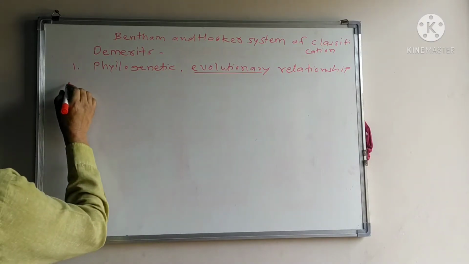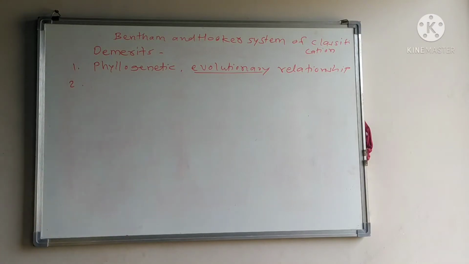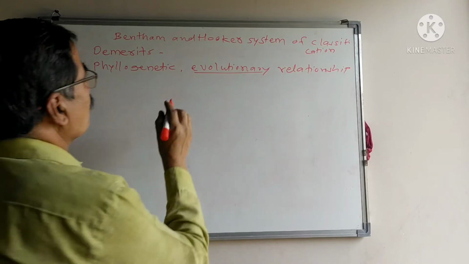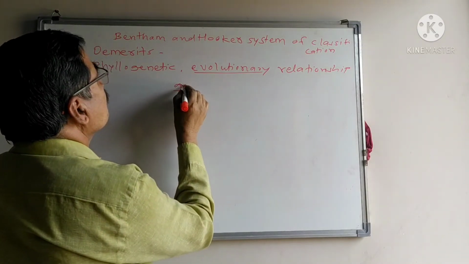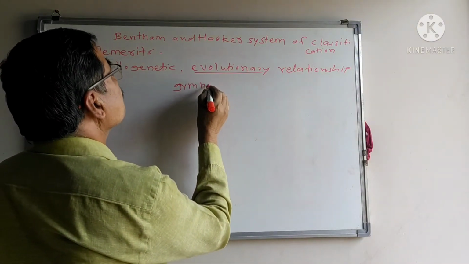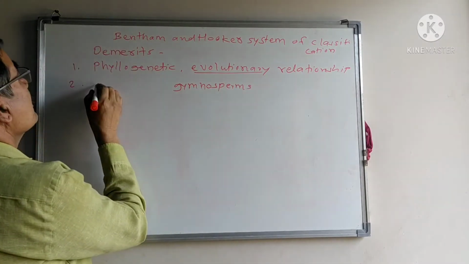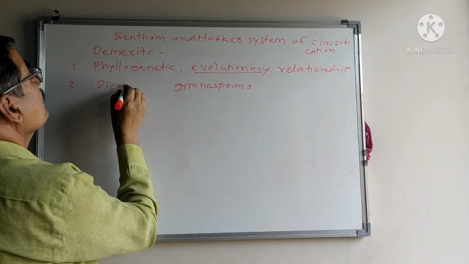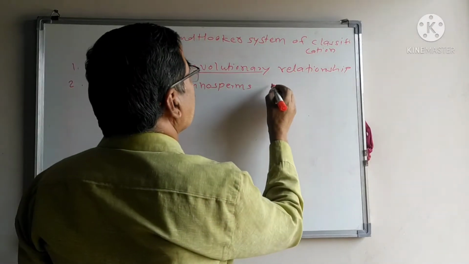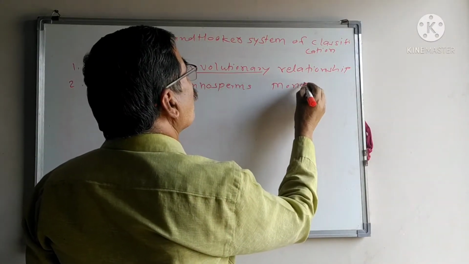Here, the position of the gymnosperms in between dicots and monocots.